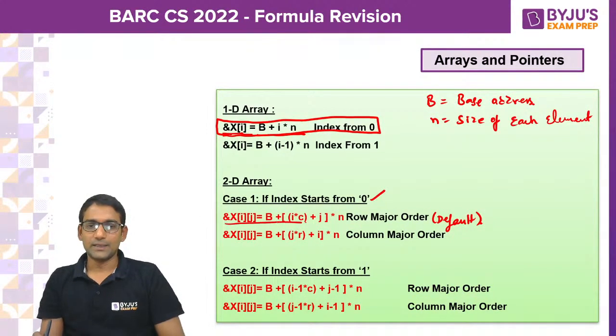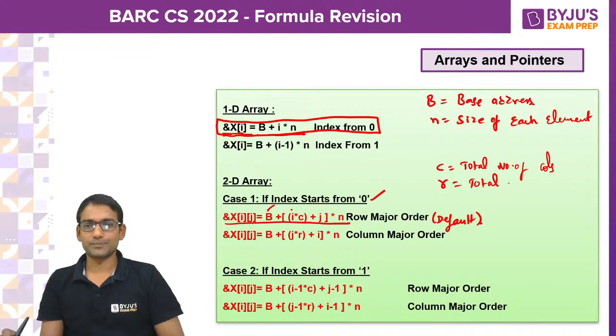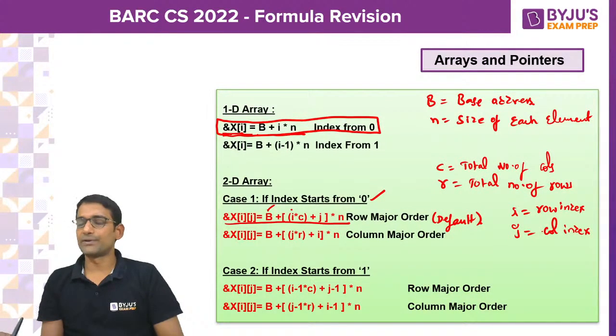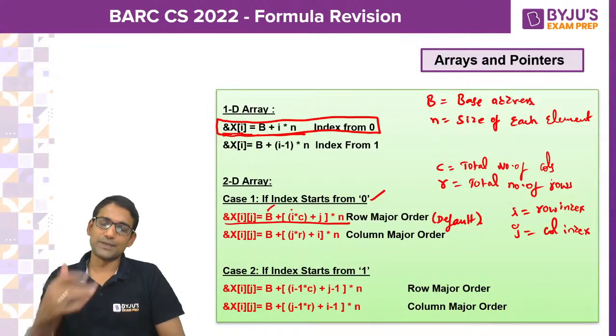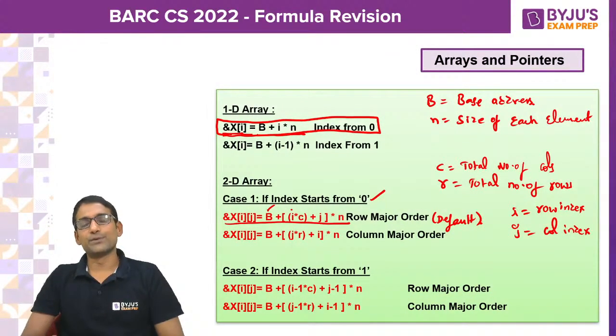So how do you find the address of x of ij? It is b plus i into c. What is c? Total number of columns. What is r? Total number of rows. And what is i? The row index here. And j is the column index. So using this formula, you can calculate the address directly. Please do include it in your short notes for quick revision.